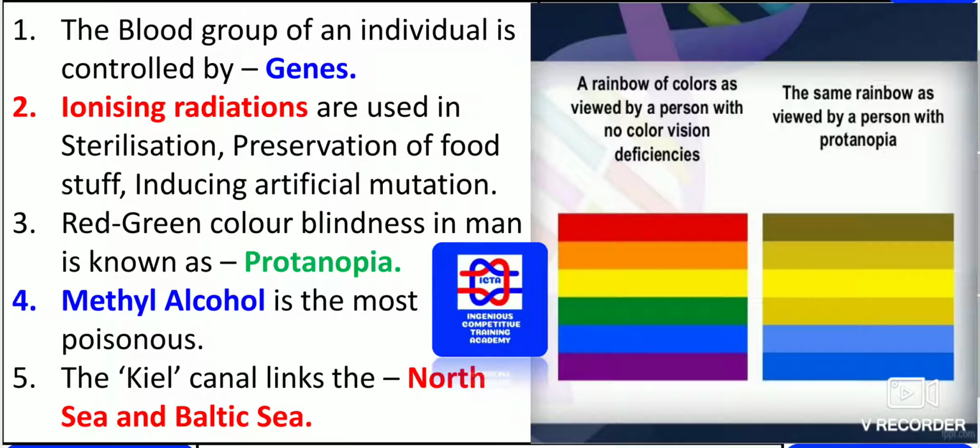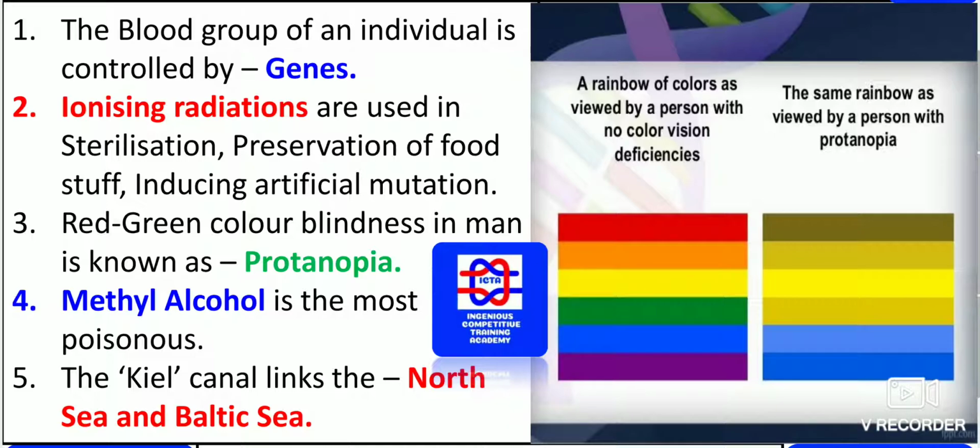Red green color blindness in man is known as protanopia. You can see to the right side how exactly the rainbow looks to the person suffering with protanopia. So he will have the red green color blindness. The red colors as well as green colors will appear in different colors. So that is one thing you have to remember. Whoever has got the color blindness is unfit, as he has got the defect of protanopia.